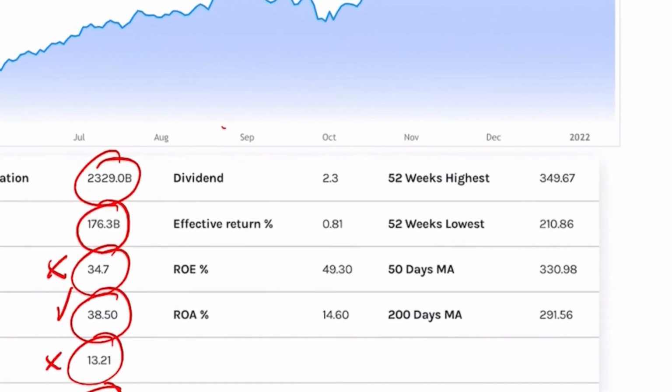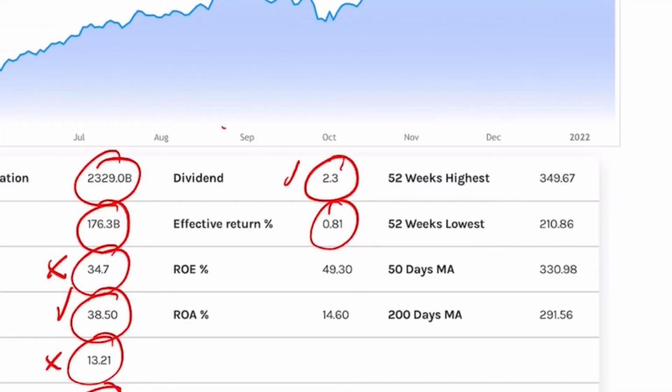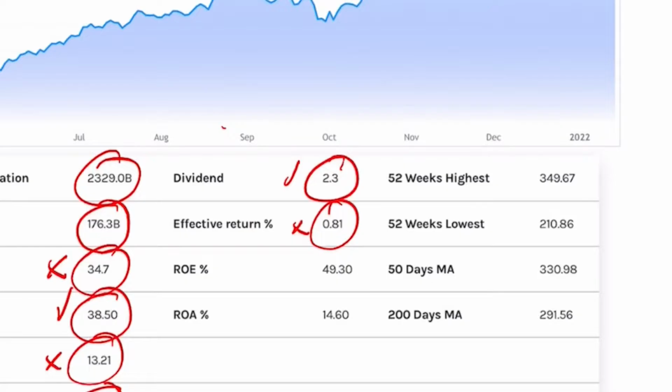Now, they pay out a dividend at $2.30. I like that because I like the income. So that is a go for me. Now, effective return at 0.81%. That is a bit low. So that is a no for me. I would like to see a number of at least 2.53%. That would be acceptable. But 0.81%, that is a no.